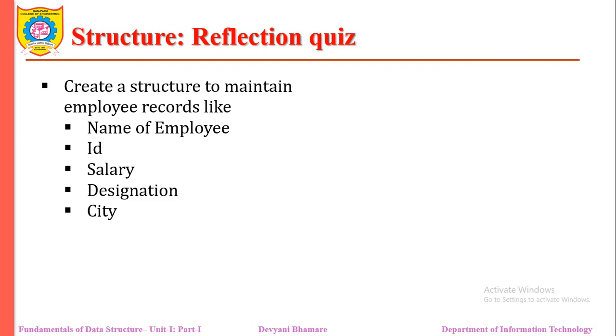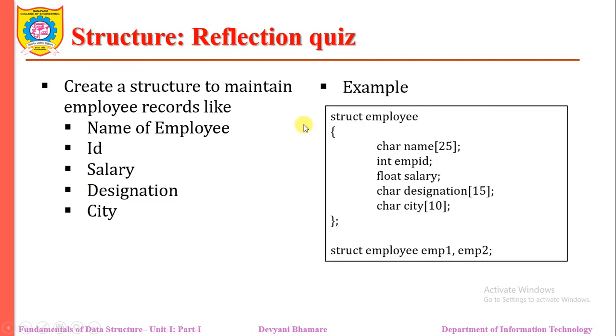Dear student, I know that you have solved it. We have been asked to create the structure for an employee. These are the members of our structure. We need to identify that the name of the employee is a string, ID is an integer, salary might be float, designation is a string, city is a string. So we create this structure template, and here we have declared the variables of that structure. Here are the two variables.